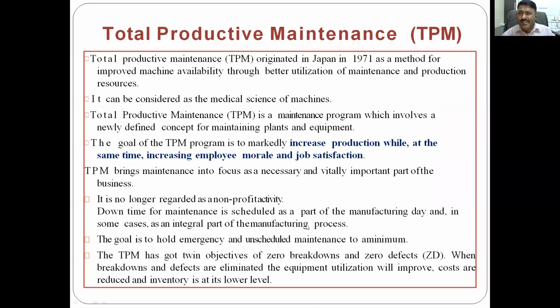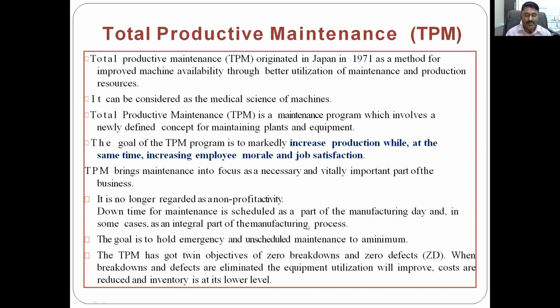So what is the main aim? To hold the emergency and unscheduled maintenance, like breakdown of any working center or machining center, to a minimum. So the main aim of total productive maintenance is to keep this emergency, unplanned, unscheduled maintenance to a minimum level.